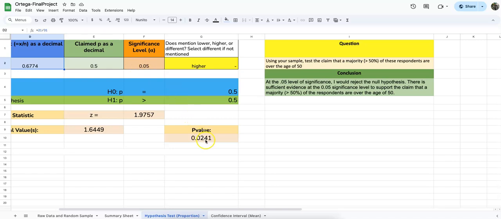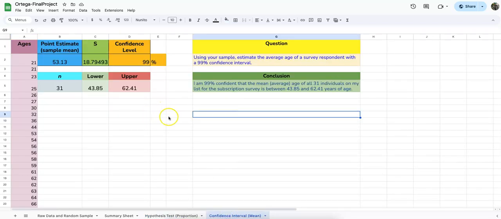Since this p-value is less than our significance level, I came to the conclusion that at a 0.05 level of significance, I would reject the null hypothesis. There's sufficient evidence at the 0.05 significance level to support the claim that the majority, which is more than 50% of these respondents, are over the age of 50.